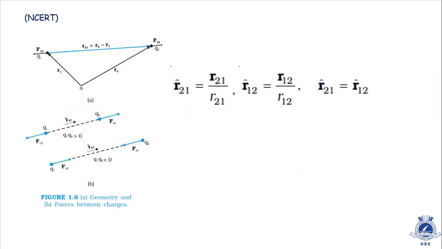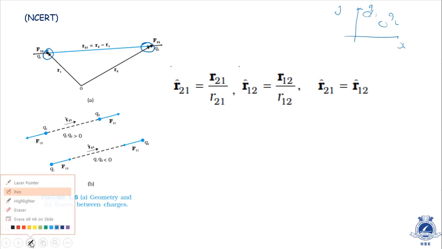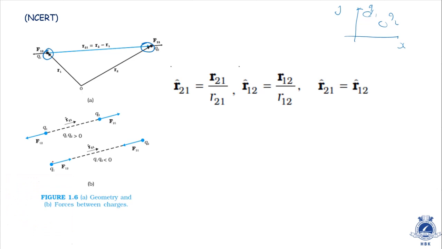There is a diagram. See, I have drawn a diagram like this to explain it to you. This was the x-axis, this is the y-axis. This is Q1 and Q2. A similar type of diagram is given in NCERT also. See, we have two charges. This is charge Q1 in the diagram and this is charge Q2 in the diagram. Also, you have to point it out in your NCERT. Don't spoil the textbook, but write it in a feasible manner. So this is charge Q1, this is charge Q2.